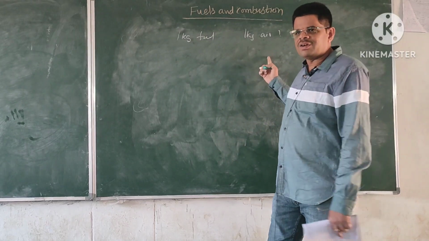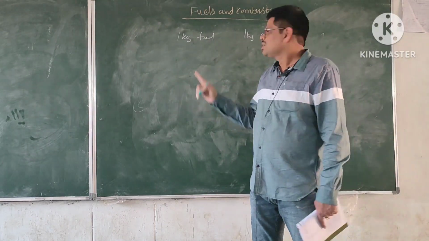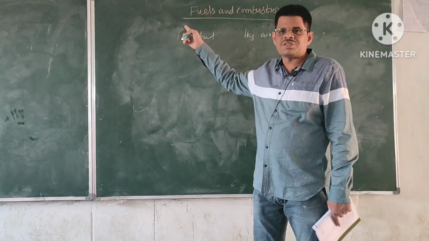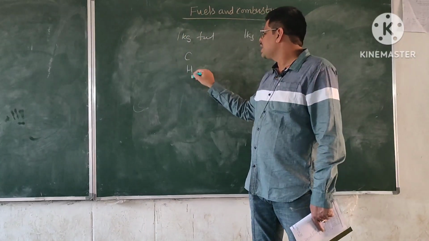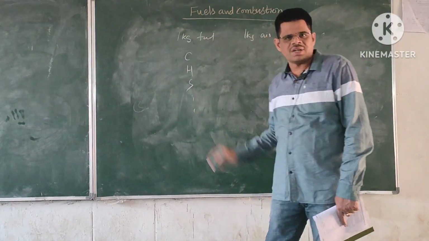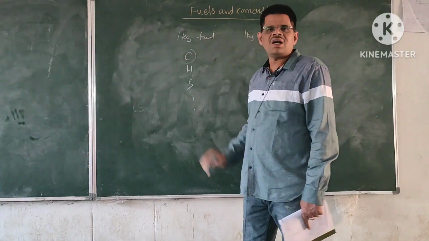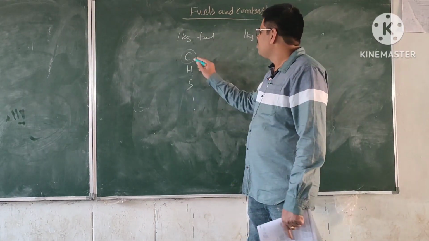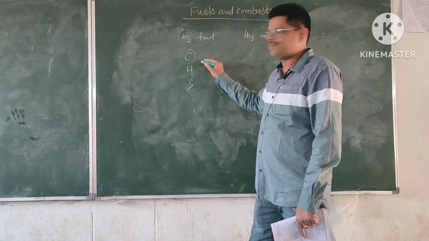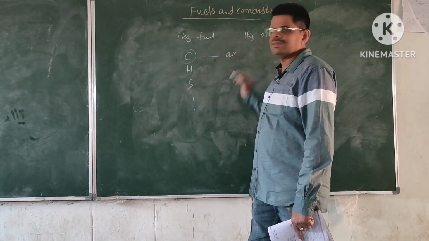In order to find this out, you must first understand what the constituents of the fuel are. It may have, say, carbon, hydrogen, sulfur, etc. So if you can find out the quantity of air required to burn carbon completely, it will have some value.